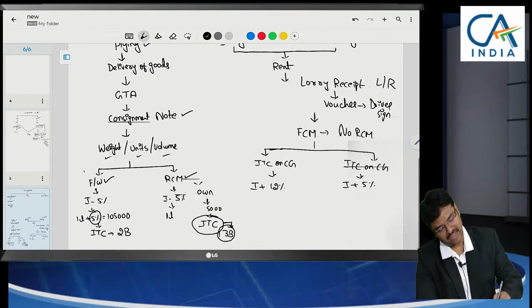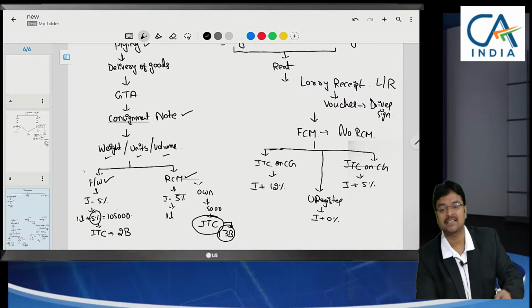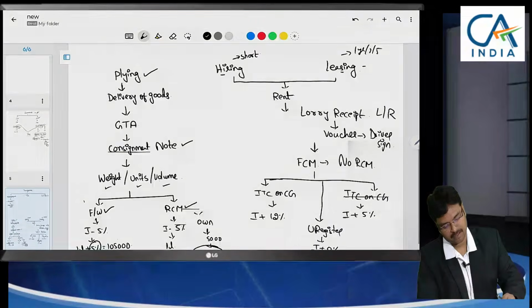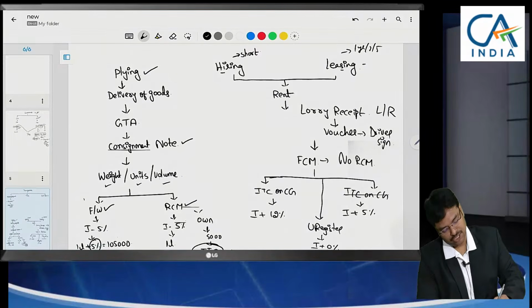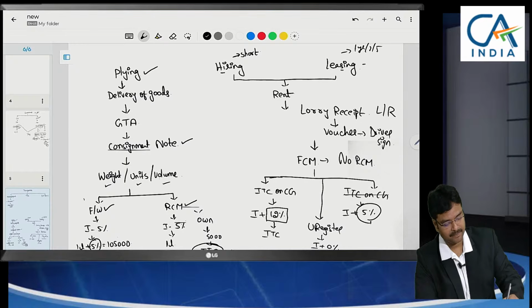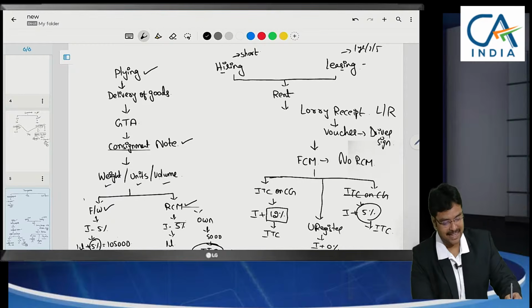But if the lorry owner is unregistered under GST, then only invoice, no GST, 0% in this case. So here GST is not an expenditure. This GST can be claimed as ITC. This is not an expenditure.